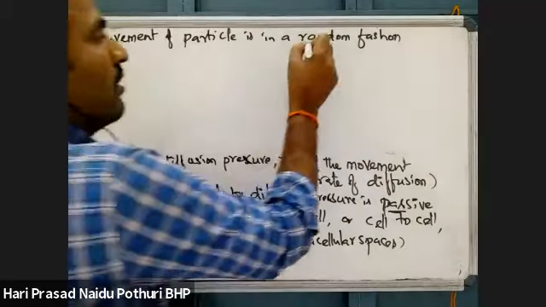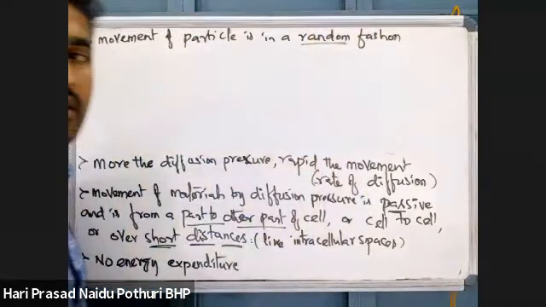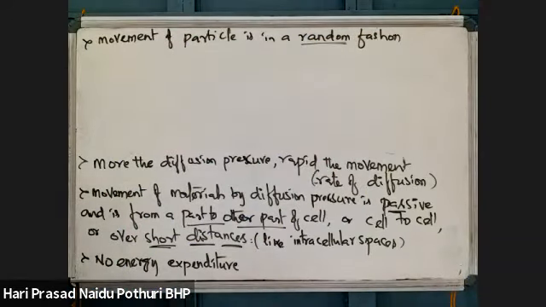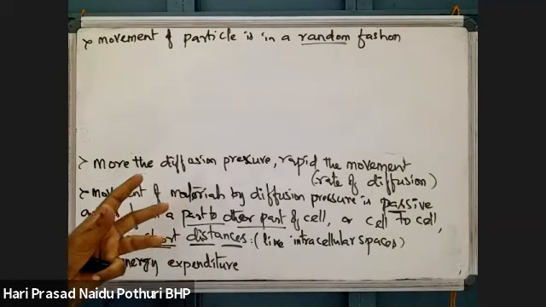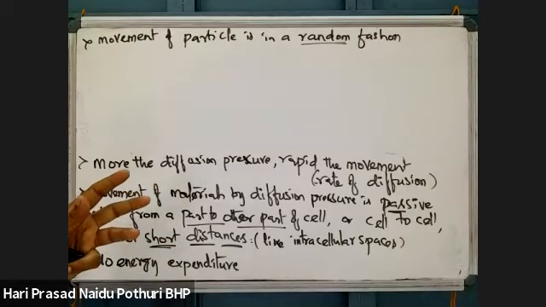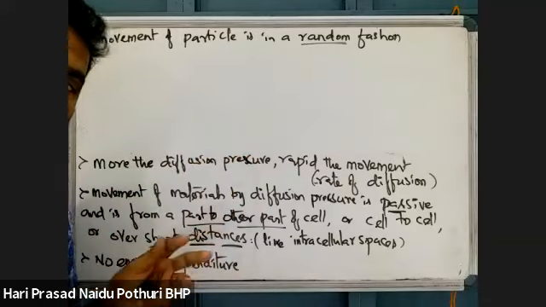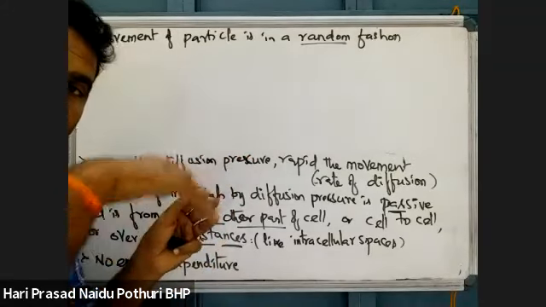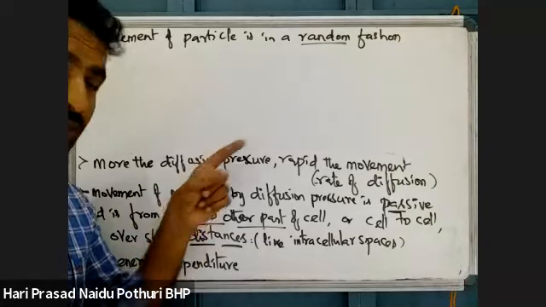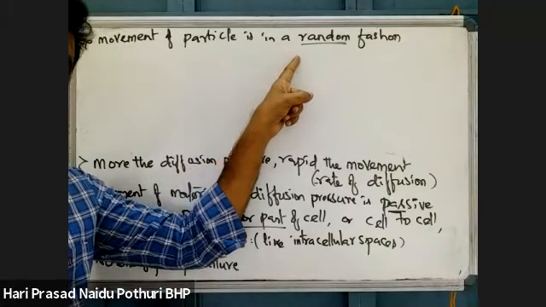Non-directional movement of particles takes place here. Random fashion means the particle is moving on all sides of the medium. As it is moving on all sides of the medium, the movement is said to be random.